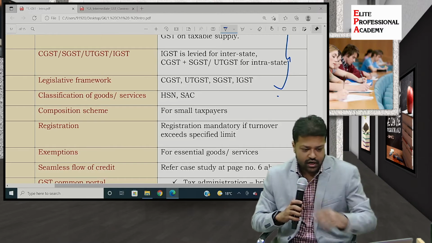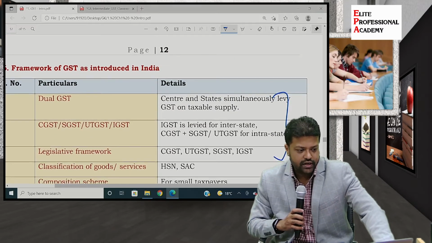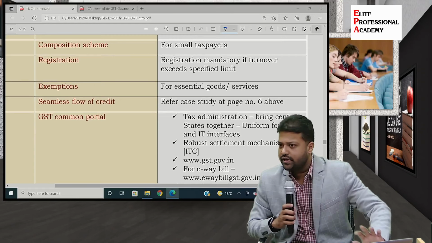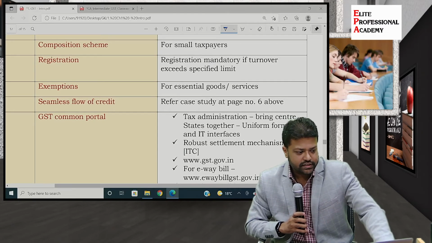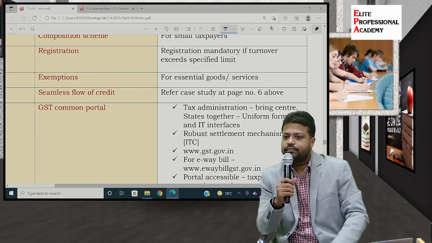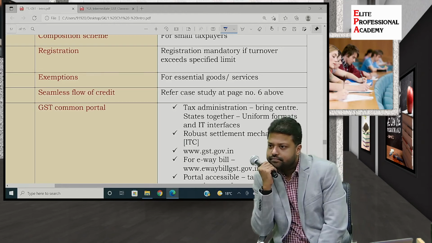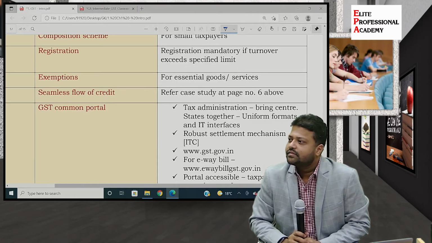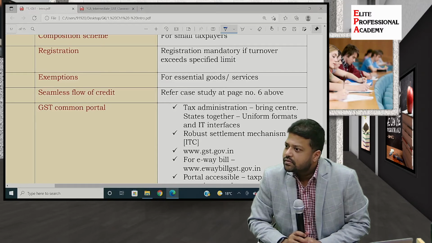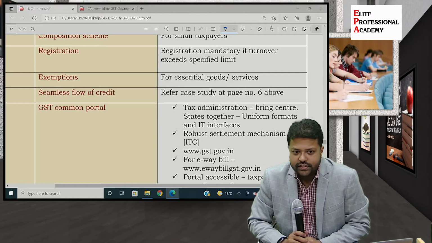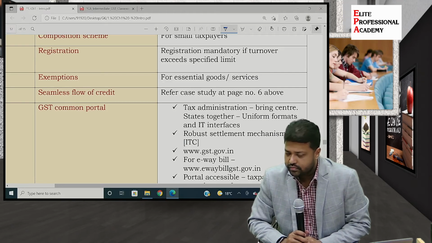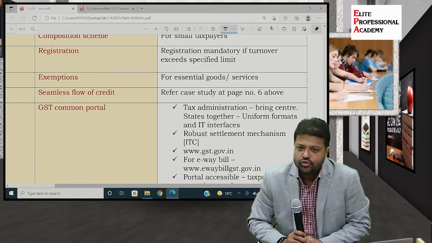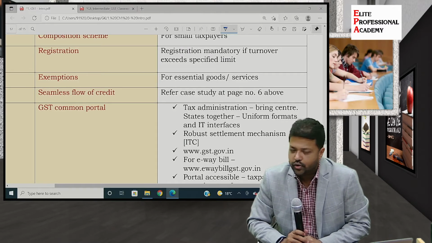So registration under GST. We are actually looking at the framework and various features of the GST law. So next is exemption. We have discussed this. Who wants to explain? Exemption. Correct. Absolute necessities, right? So those are exempted. Goods and services also, right? So certain services are also exempt because those are of utmost importance to day-to-day lives.